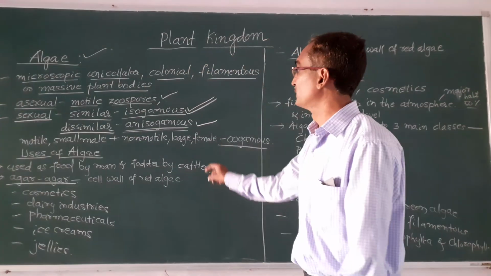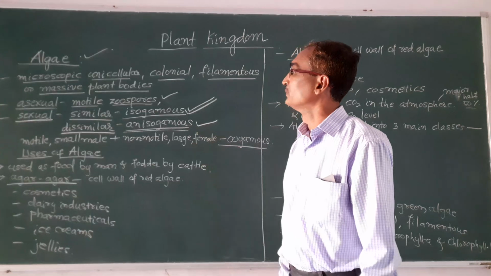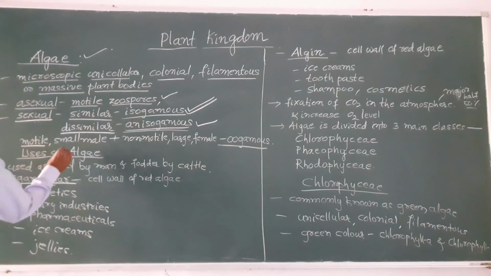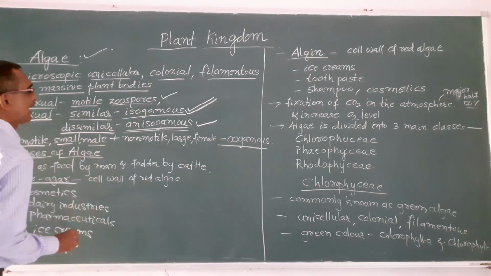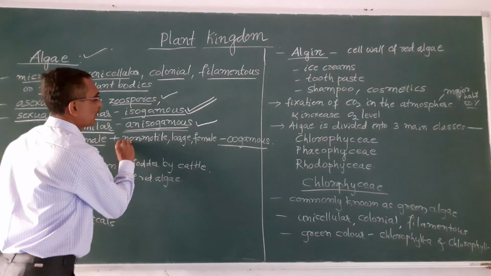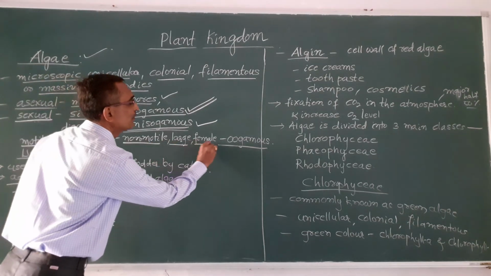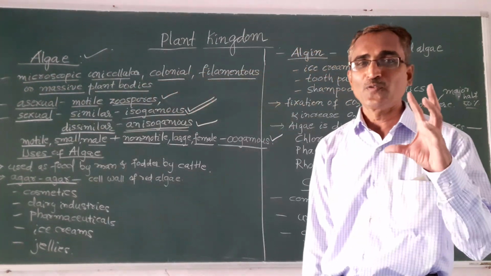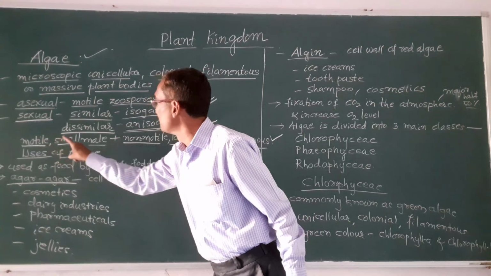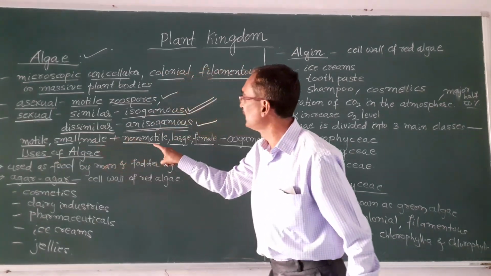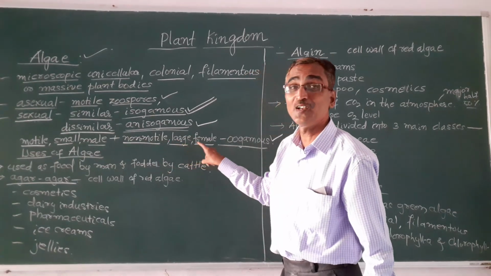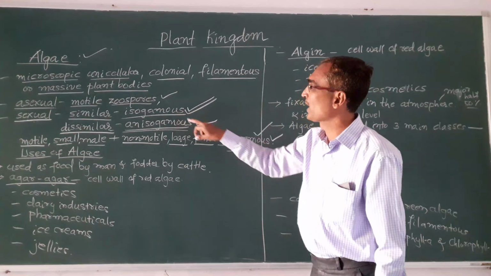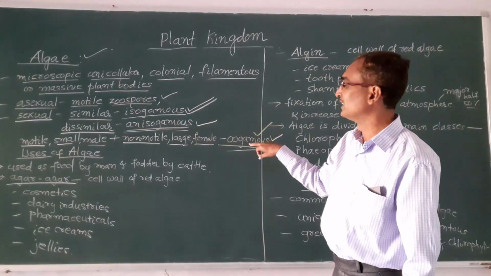Okay, sorry, anisogamous. And next one, the fusion of motile small male gamete with the non-motile large female gamete is called as oogamous. Okay, so the fusion of motile small male gamete with that of the non-motile large female gamete is called as oogamous.